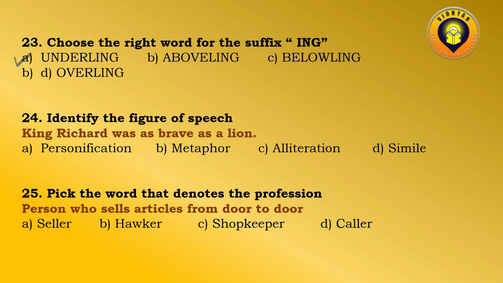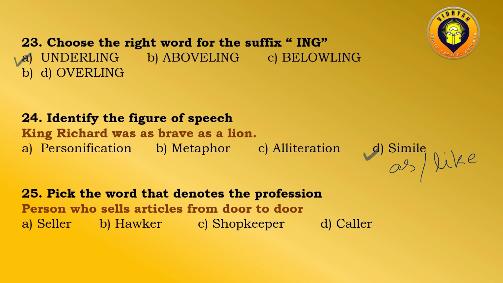So here simile is the only option which we could consider as the correct answer for this figure of speech. That means when you are comparing two nouns with the word as or like.